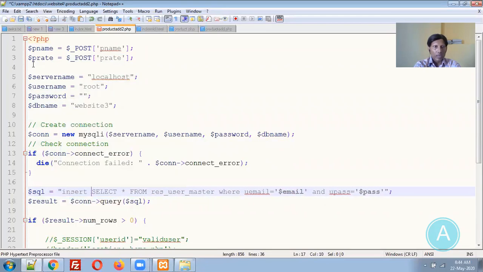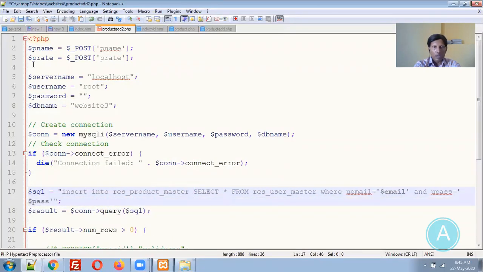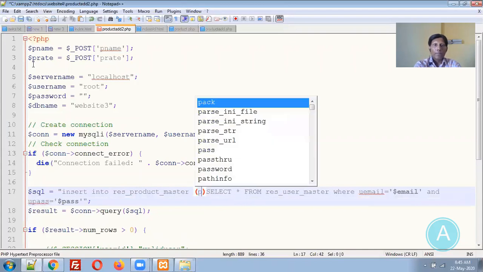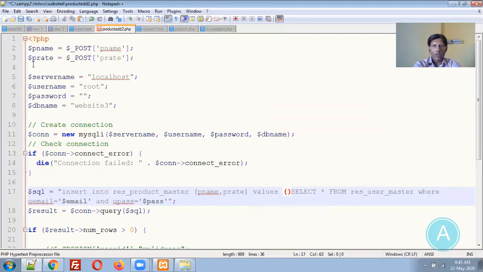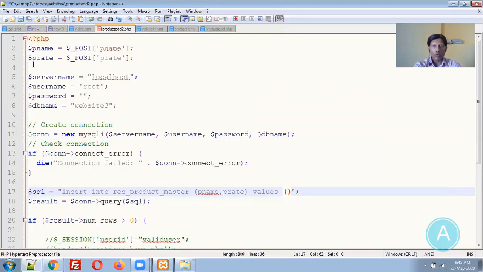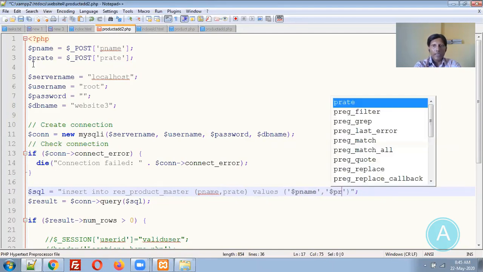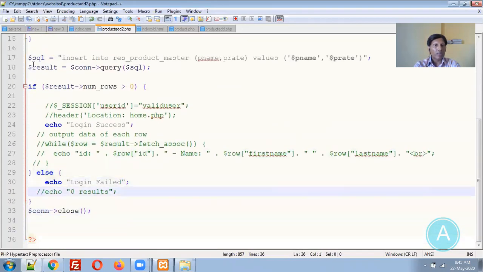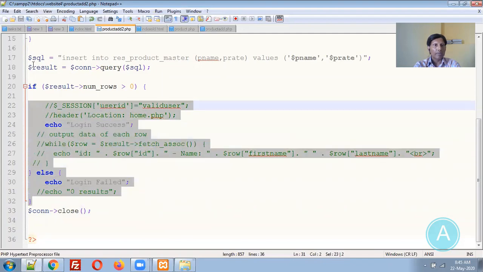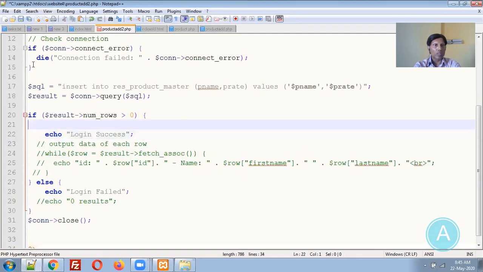Insert into res product master, p name, p rate values, and we are supposed to pass both the values over here, $p name comma $p rate, and we are supposed to return users back to the previous page. So for that we need to use these options.